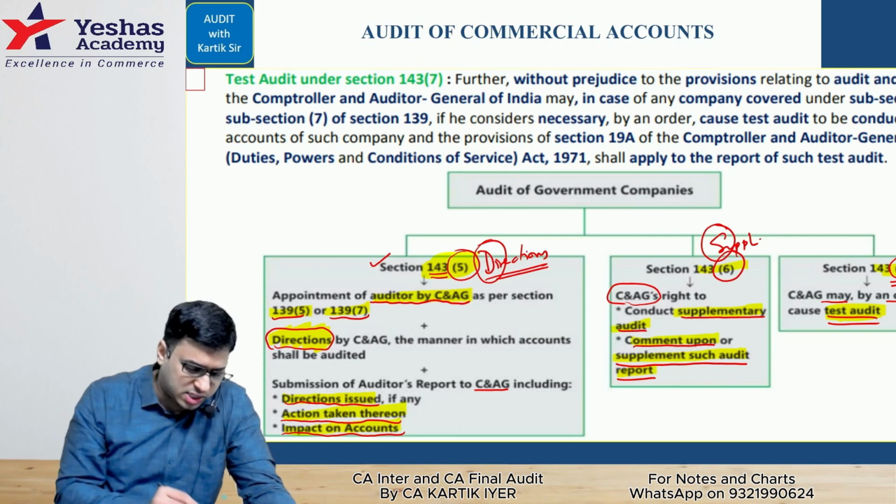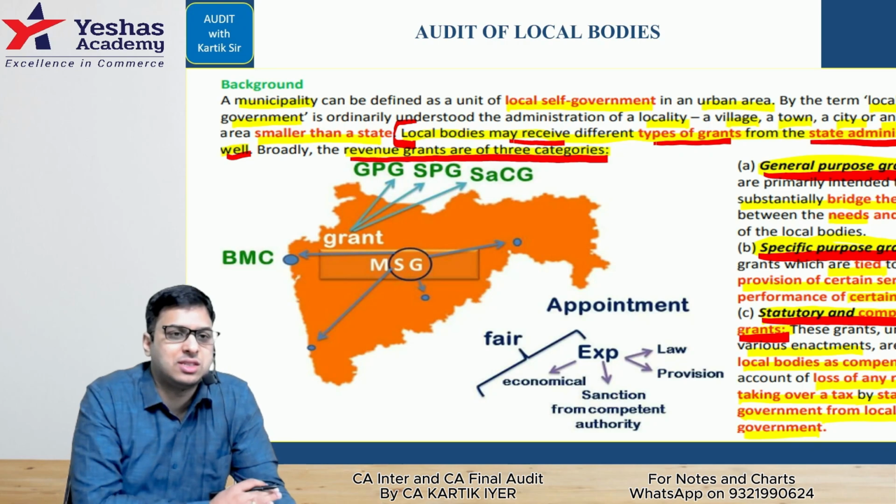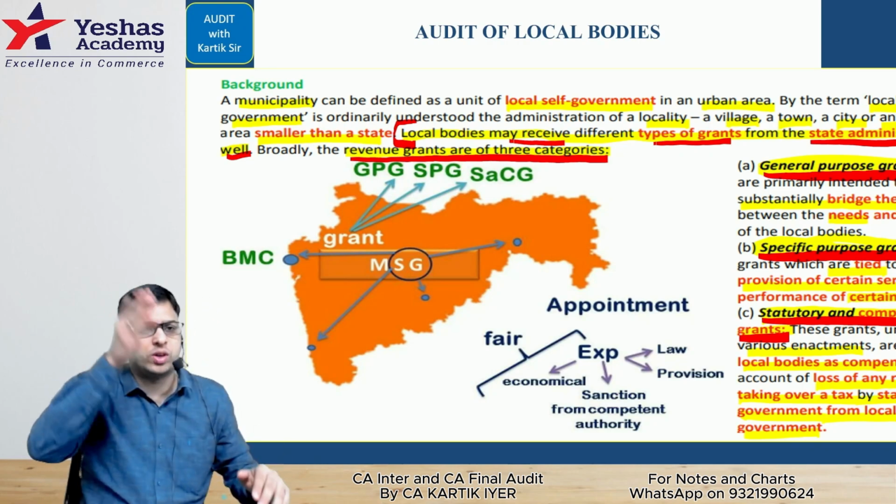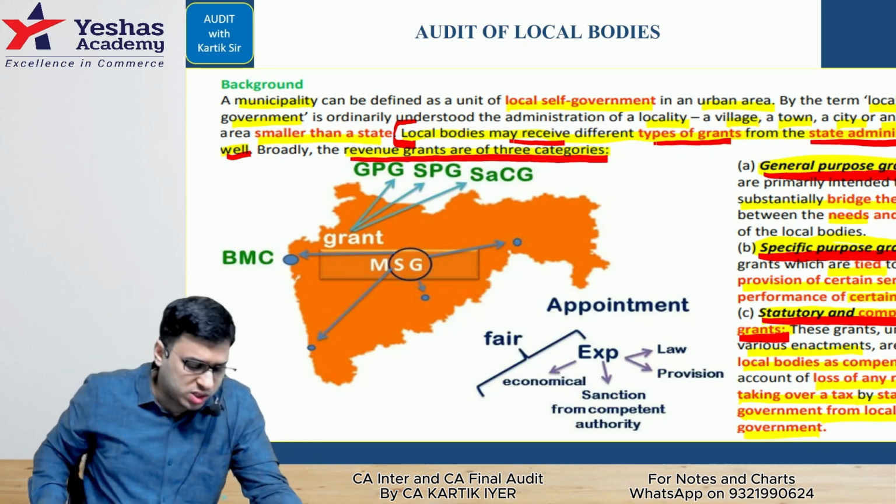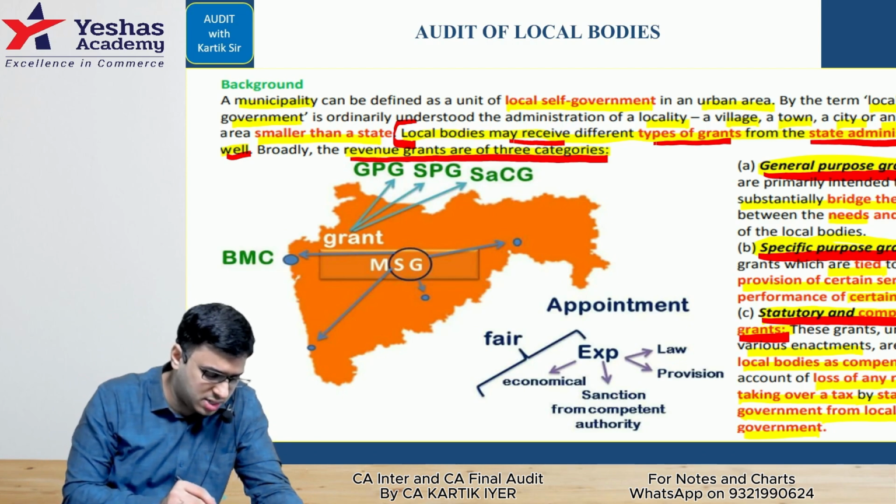Let's go on to the next one. Let's start with the next area. Very nice area called Audit of Local Bodies. Local Bodies has four questions. Let's do them.